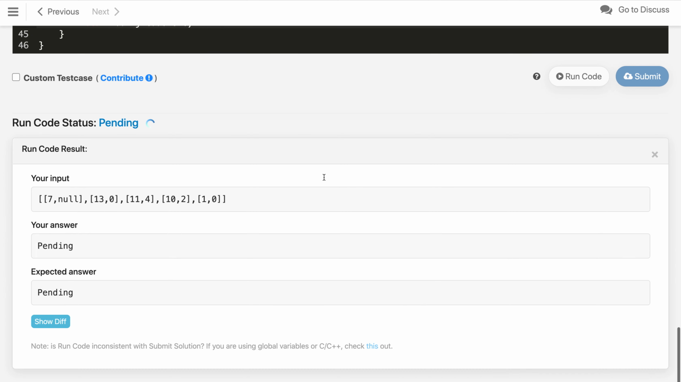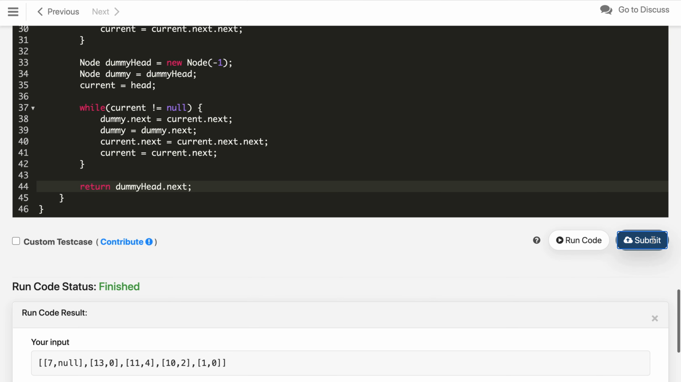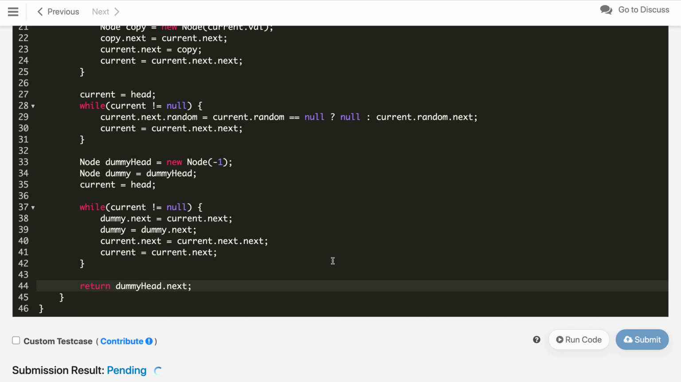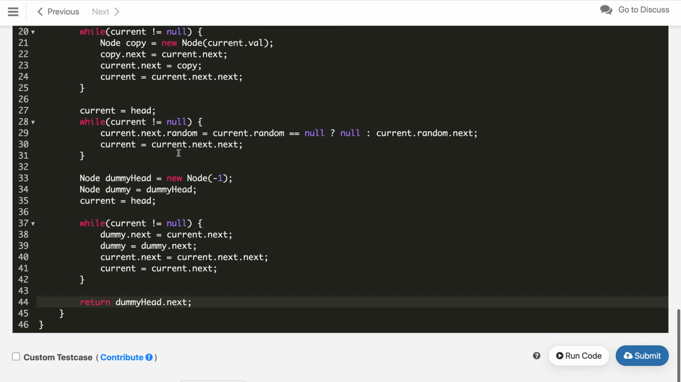So let's compile the code and see if everything is working fine. As you can see, everything is working fine. Now let's submit the code, and it got accepted.